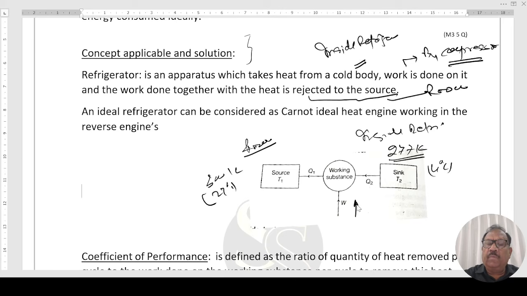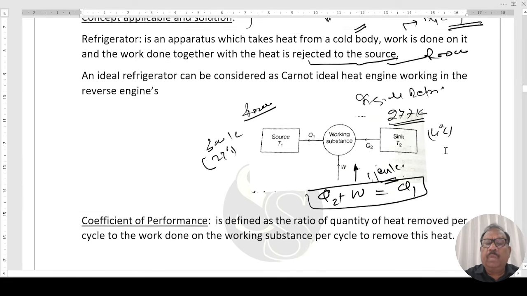Each joule of work, that is 1 joule of work, right? Now, in this case, Q2 plus W equal to Q1. This will be applicable also here, right?